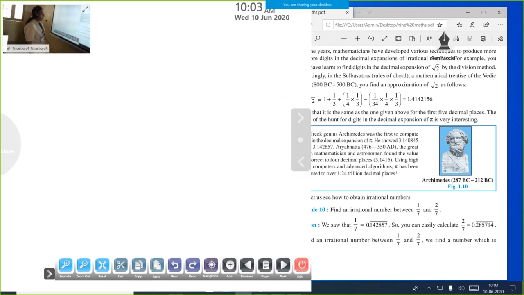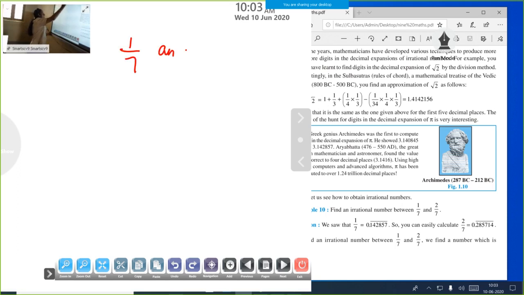Then our first question: find an irrational number between 1/7 and 2/7. Underline that word irrational. This is textbook Example 10. Find an irrational number between 1/7 and 2/7.